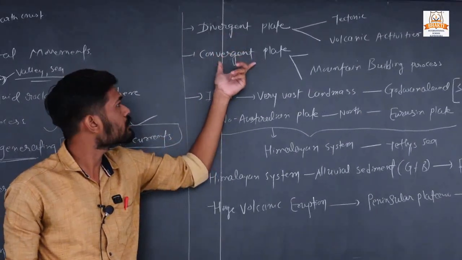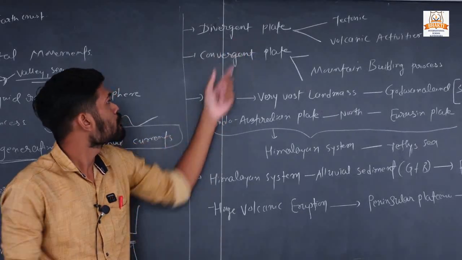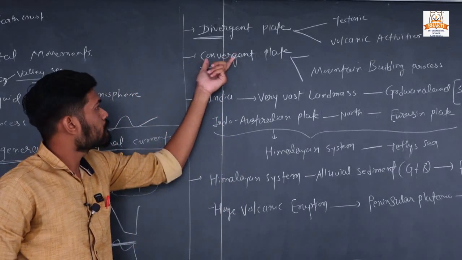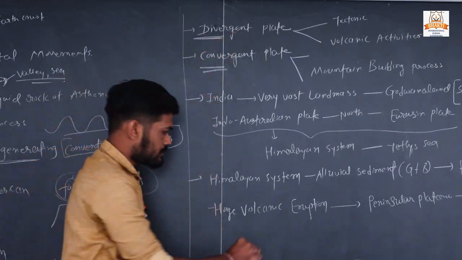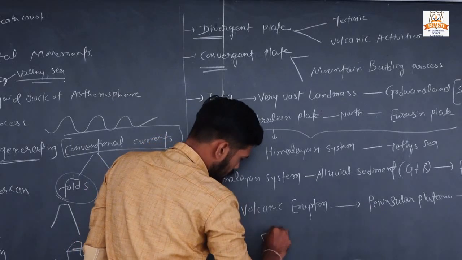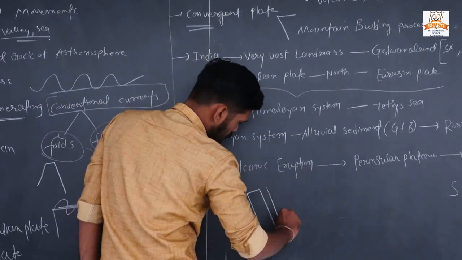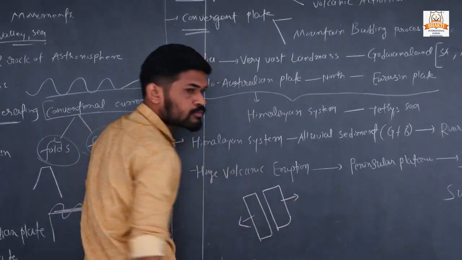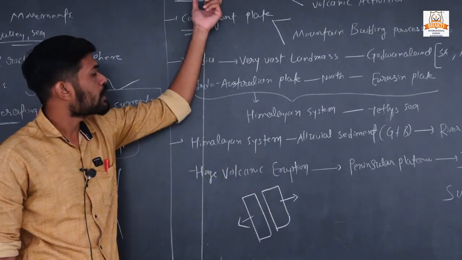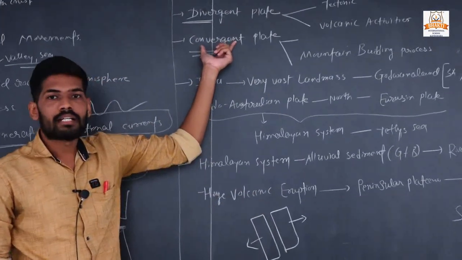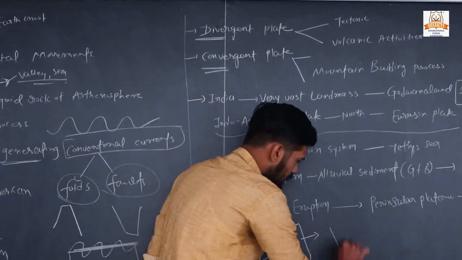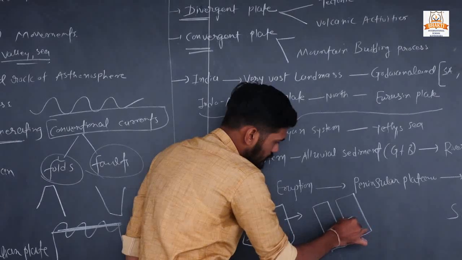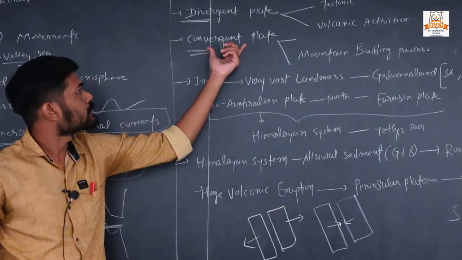In the making of the earth's crust and these 7 tectonic plates, there was a big role of divergent and convergent plates. What is divergent and convergent? At some places two big plates drift away from each other, which is called a divergent plate boundary. And at other places two plates move towards each other, which is called a convergent plate boundary.